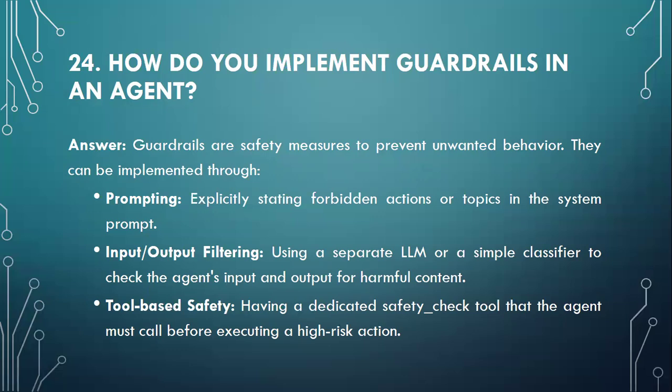They can be implemented through prompting, explicitly stating forbidden actions or topics in the system prompt; input output filtering, using a separate LLM or simple classifier to check the agent's input and output for harmful content; and tool based safety, having a dedicated safety check tool that the agent must call before executing a high risk action.